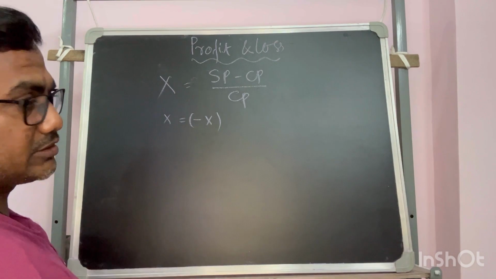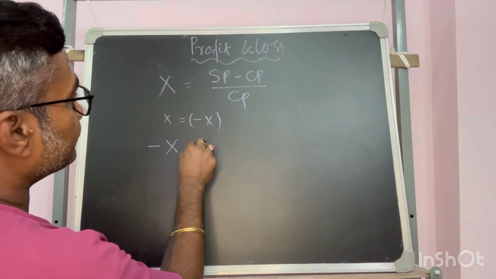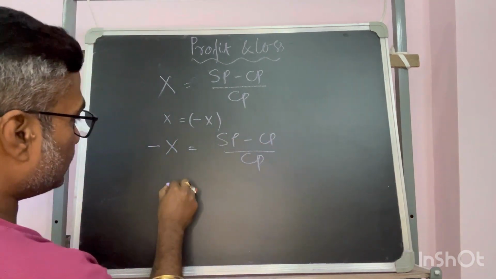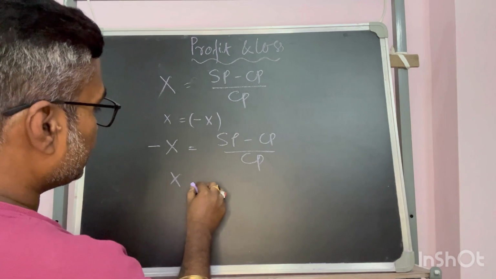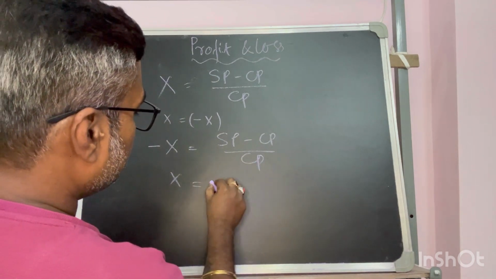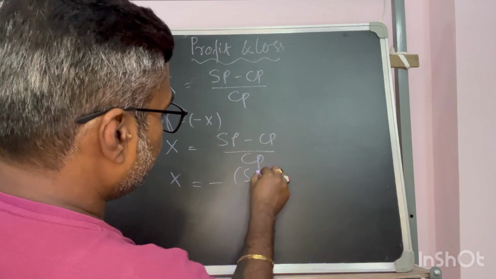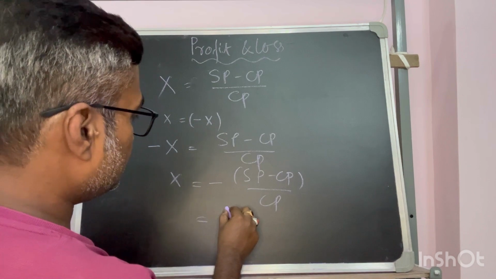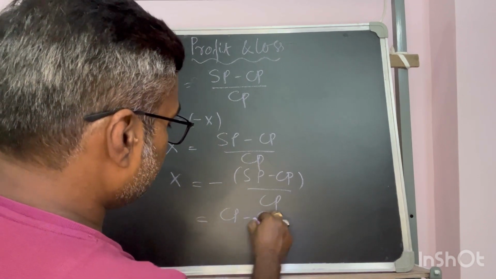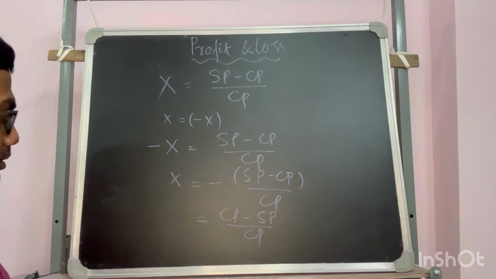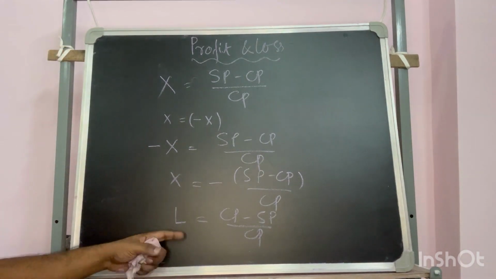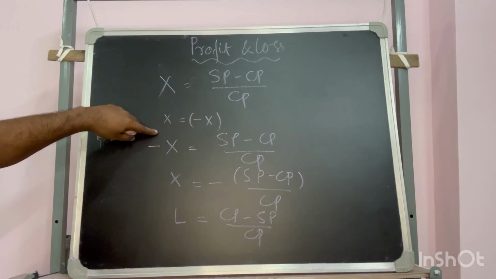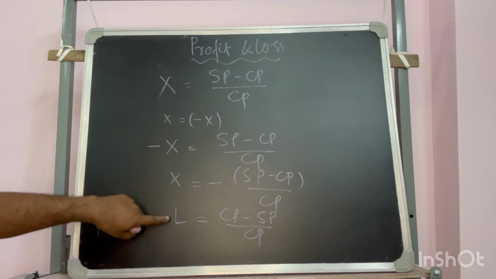Then definitely this is loss. So put it as minus X. So this is SP minus CP by CP. So what is your X then? That minus will go to that side, so it will be CP minus SP by CP. So this is your L, loss, because minus X is called loss. So in this case X is called loss.